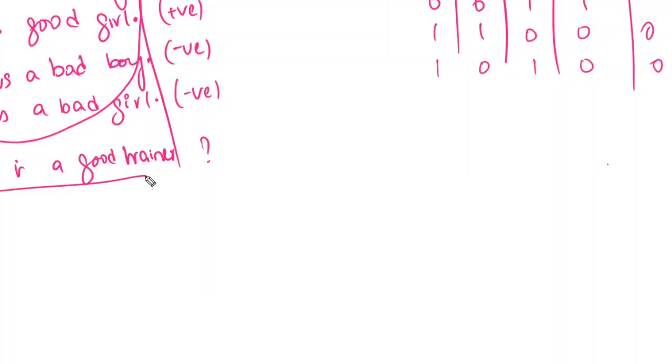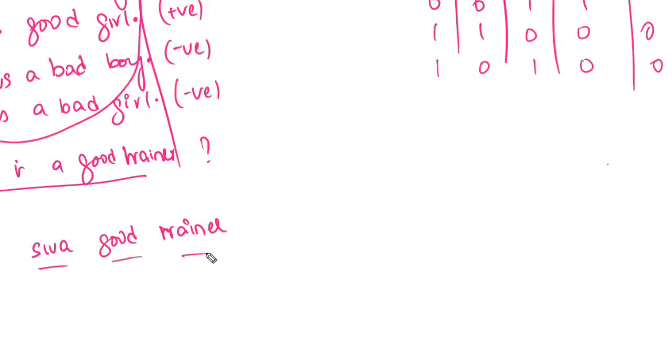Now this is new data: Siva is a good trainer. Again, what have you done here? First, you removed the punctuations. For this one also, you have to remove the punctuations. Second, you removed the stop words. For this one also, you have to remove the stop words. Stop words are is and a. Siva, good, trainer. These are the 3 words. After that, you did stemming, and here also you have to do the stemming. After stemming, I still have these 3 words.